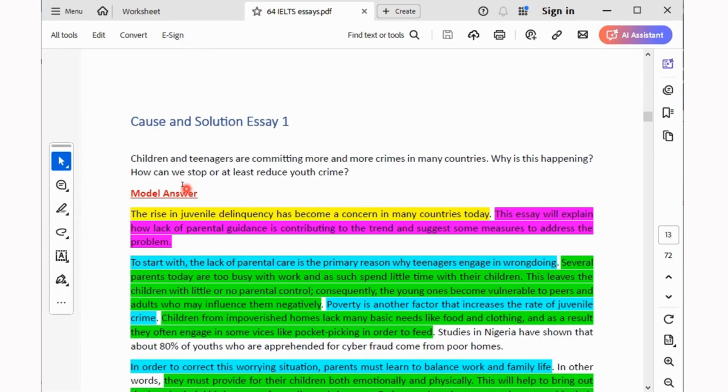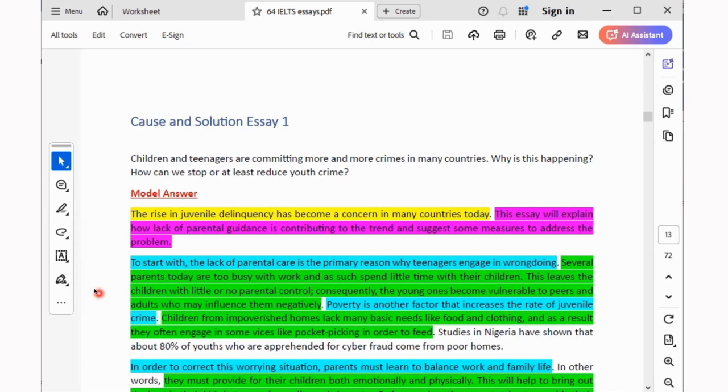Because I've seen some people, they will write youth. The essay question says children and teenagers. They will not change it to youth. No. I mean, a teenager is not yet a youth. Youth begins from 18 years in most countries. A youth is regarded technically as an adult. You understand now? Once you are 18 years and above, you can be regarded as a youth because you have the right to vote. You can be voted for.